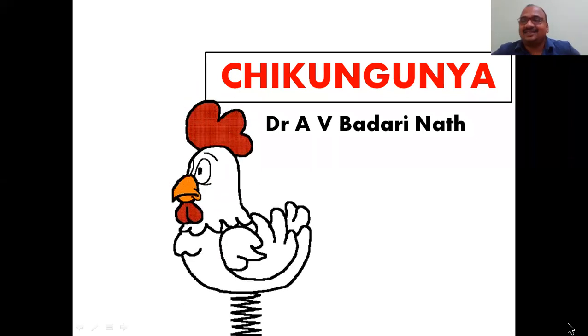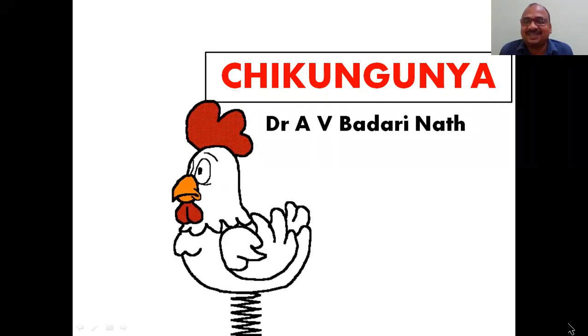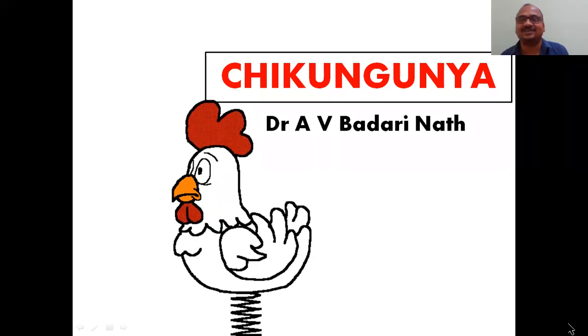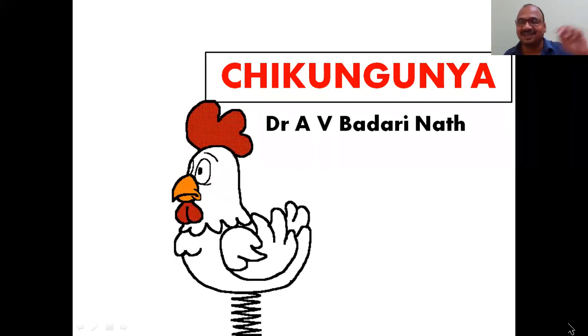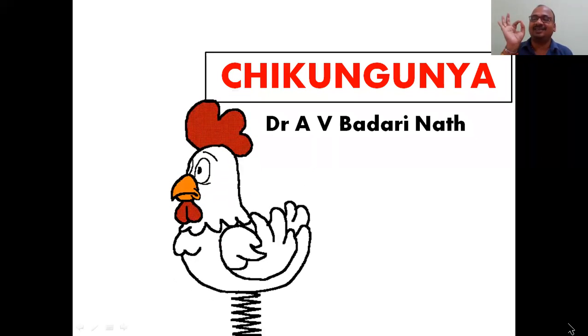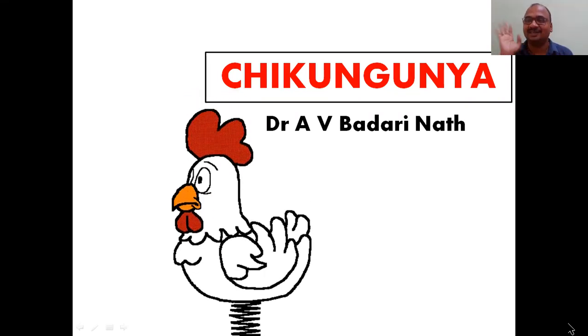Chicken Ganya is today's topic. Chicken Ganya is just like chicken 65. It is a famous item of chicken. If you go to a hotel, in the menu you'll get all chicken items. But it is a disease name. Chicken Ganya is the name of the disease. Very clear. Don't think that it is an item of food. It is not the name of a dish.